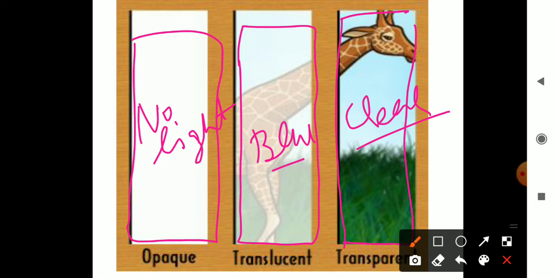Now, transparent objects are those which allow all the light to pass through them, but translucent objects are those which allow some light to pass and some not. In the case of opaque objects, no light will pass and you will not be able to see the image, and you will not be able to see the object or the image through the opaque objects.